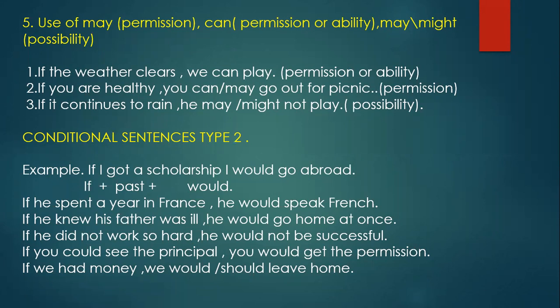And what about can? Can shows permission as well as ability. For example, can I have your pen please? You're asking permission from your friend to take his pen. Can I have your pen for a minute? Can shows permission. Then it shows ability also. I can drive a car, that shows ability.